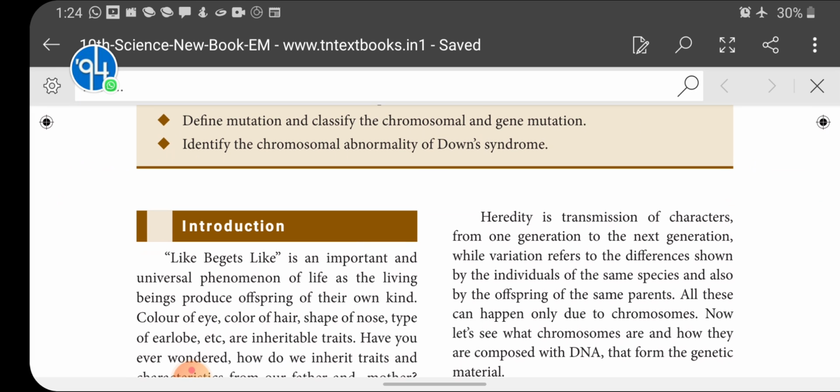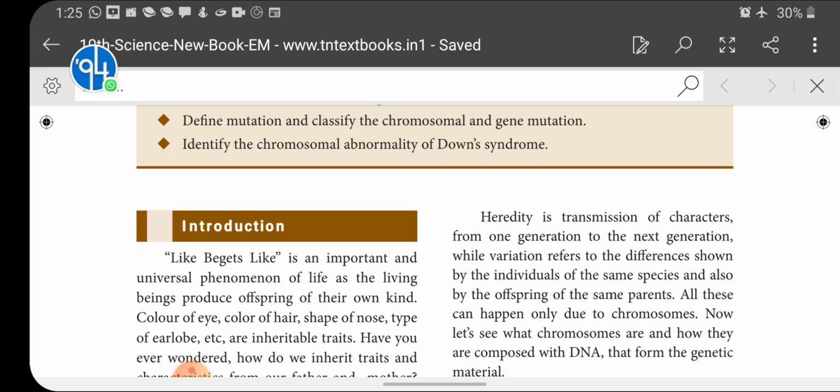Like that, if the offspring is produced by a human being, it looks like a human. If the young one is produced by a goat, it looks like a goat. If the young one is produced by a cat, it looks like a cat. So how this happens is a big question.